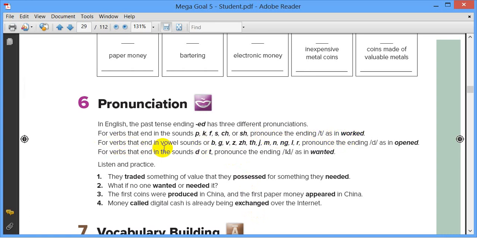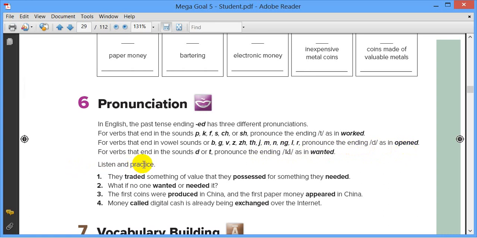For verbs that end in vowel sounds, or b, g, v, z, j, th, m, n, ing, l, pronounce the ending d, as in opened.